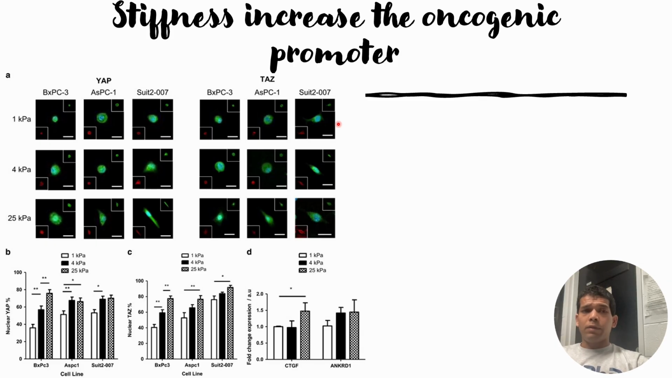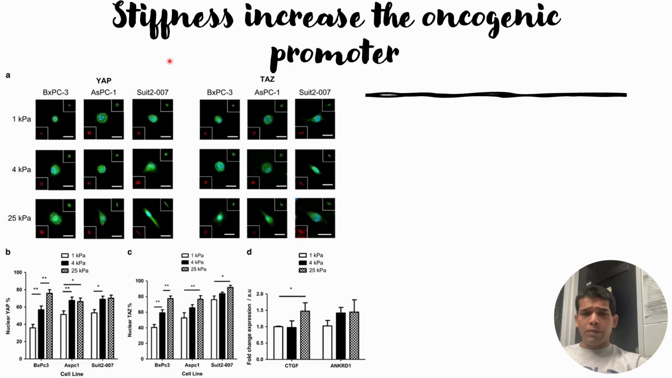Here they have gone one step further to check whether it will increase the oncogenic promoter, which in turn also affects the EMT. The promoter that they have checked is YAP and TAZ. Before moving further, how this works is that in epithelial conditions, YAP and TAZ usually remain in phosphorylated conditions that prevent YAP and TAZ from localizing from the cytosolic region to the nucleus.